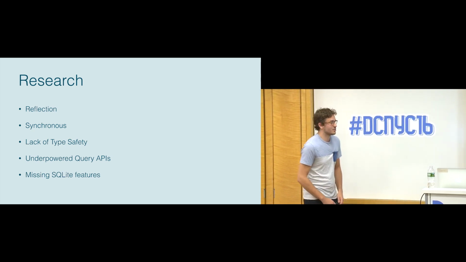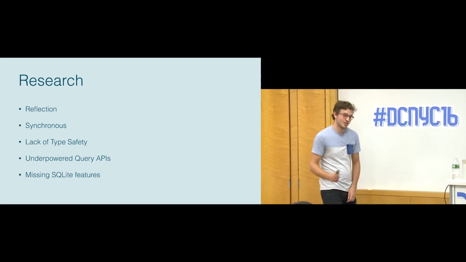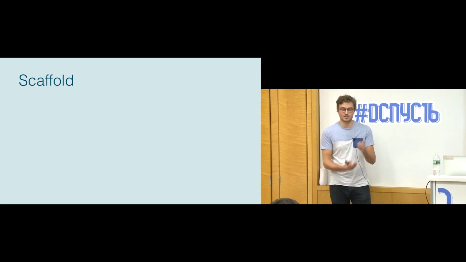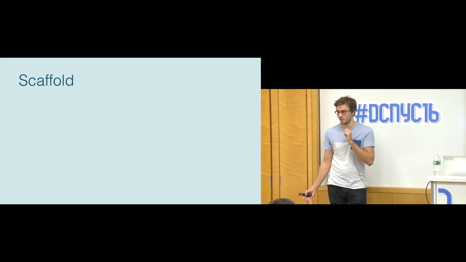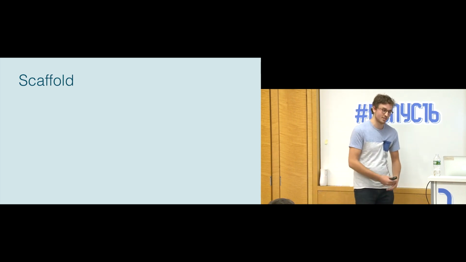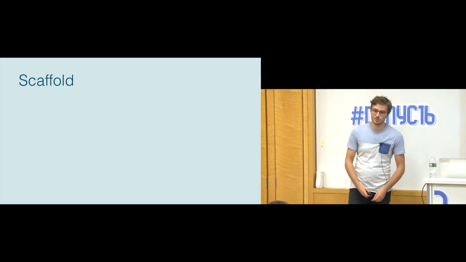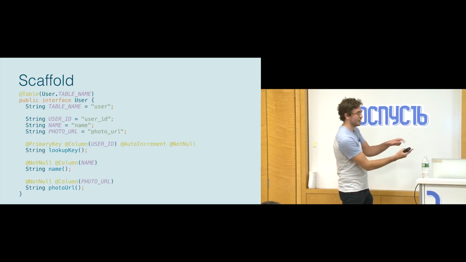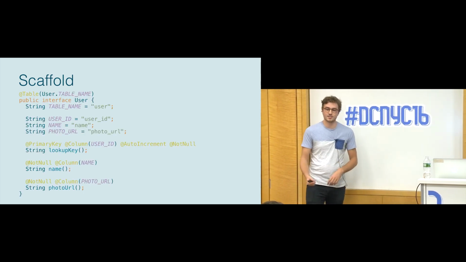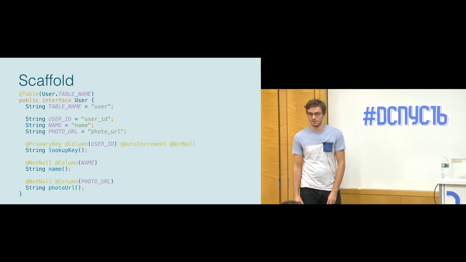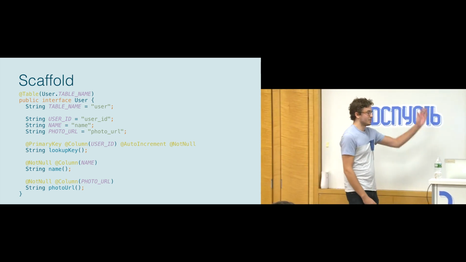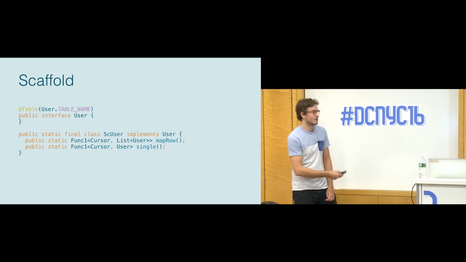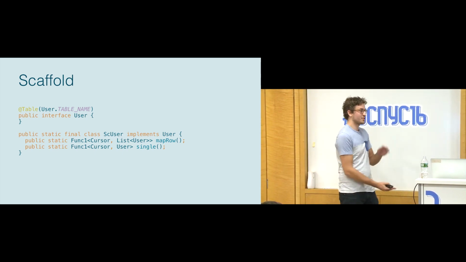And you might be thinking, okay, so this is where you started to build SQL Brite. Actually, no, we started to build a library called Scaffold. And the whole point of Scaffold was to solve that whole list of problems that we were dealing with, the RxJava immutability, type safety, all of that. And it manifested itself as an annotation processor that was going to look at interfaces that you generated, something like this, and then generate classes that would give you handy helpers for doing all of the other operations you wanted to do. So you don't need to look at this because this API doesn't exist anymore, but it generated this thing called SC user, scaffold user, which would have a bunch of helper things in it.